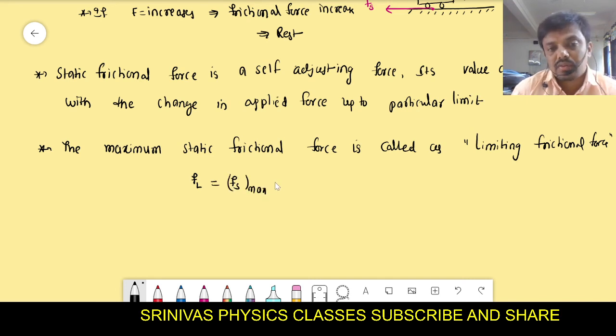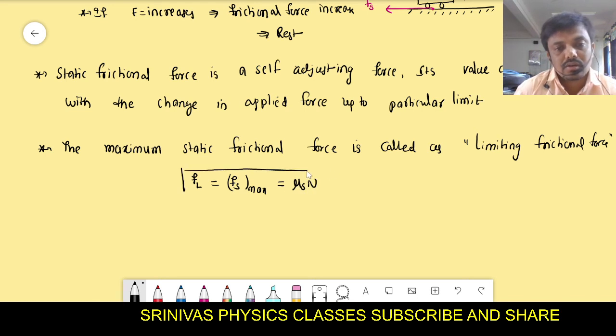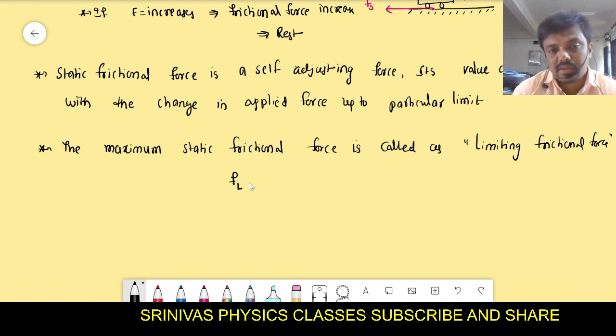Right? There is one formula for this, that is mu S N. What is mu S? I will explain. The maximum static frictional force is called the limiting frictional force. This limiting frictional force, or the maximum static frictional force, is directly proportional to the normal reaction.